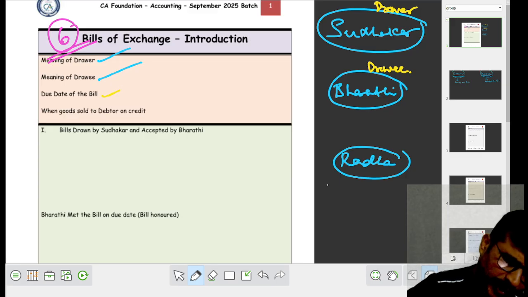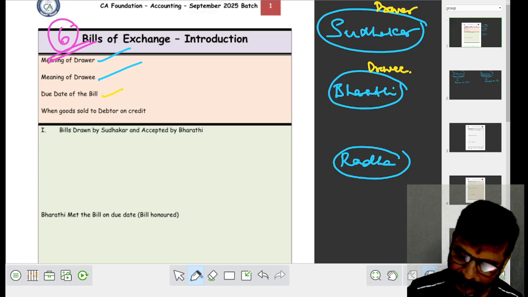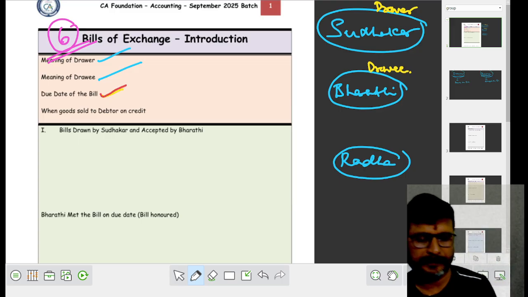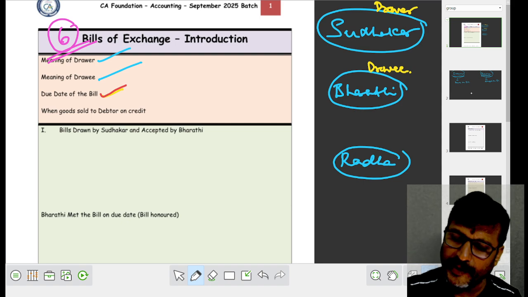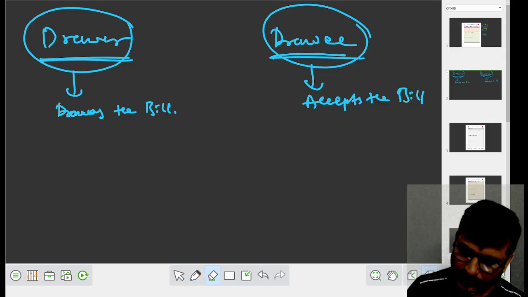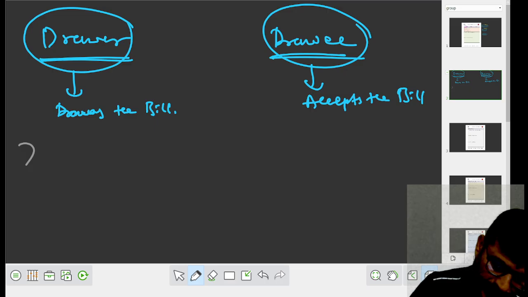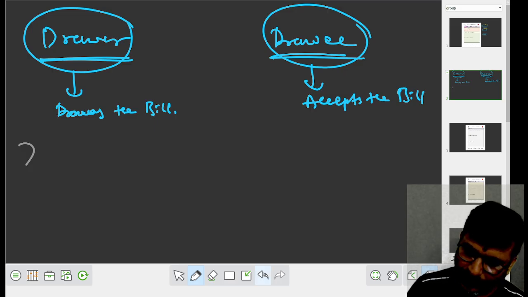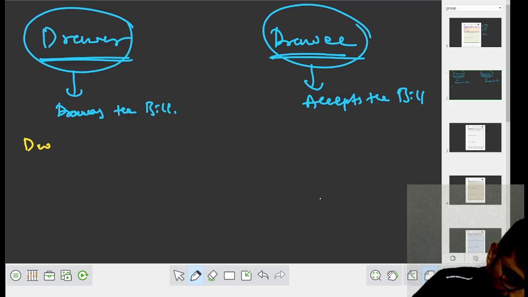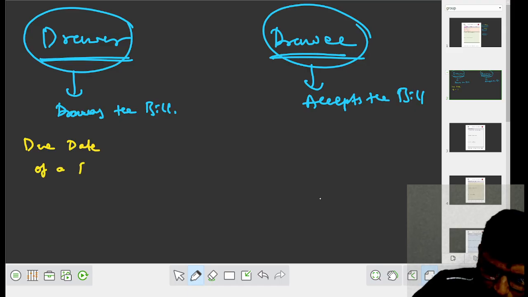Later I go for the due date of a bill. My dear children, let us go for the due date of a bill. What do you mean by the due date of a bill? We have to write the due date of a bill. Let me write the due date of a bill.